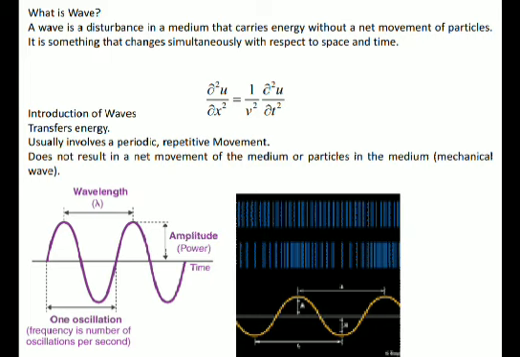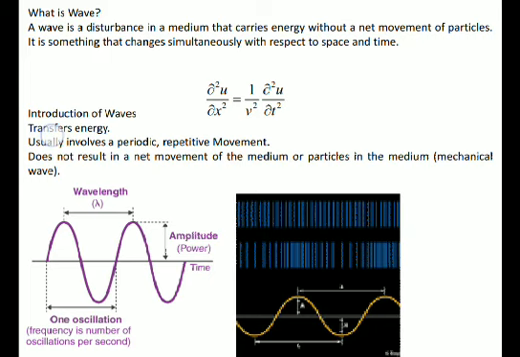Or in general, if we want to define it, a wave is something that changes simultaneously with respect to space and time. I have already told you that wave is nothing but one type of disturbance, or alternatively, mathematically, wave is something that changes simultaneously with respect to space and time. This can be understood if you look at this particular equation. Here del 2u by del x square is equal to 1 by v square del 2u by del t square. So what is meant by del 2u by del x square and del 2u by del t square?